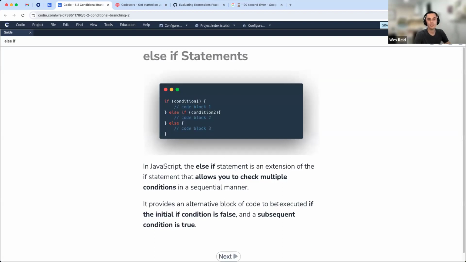Right. Let's complicate it more. Let's just add on more complications here. So now we can also add the else if keyword to check for multiple conditions. So what we're looking at here is we are now going to be able to add conditions to this entire statement to make it a bit more complicated, but also more flexible depending on what the input is that we're checking.